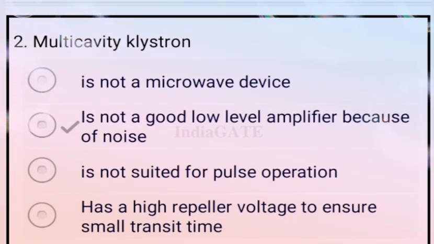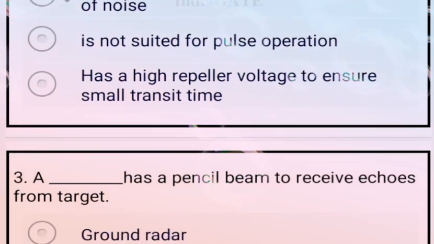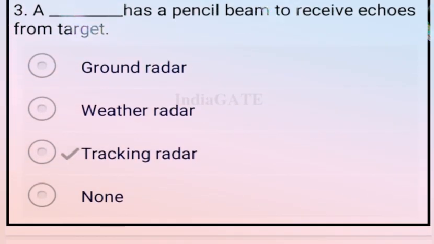Multi-cavity klystron: it is not a good low level amplifier because of noise. So option B is your correct answer, basis of multi cavity. Now come to the next question.